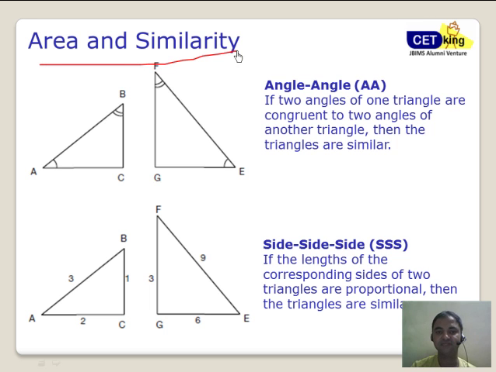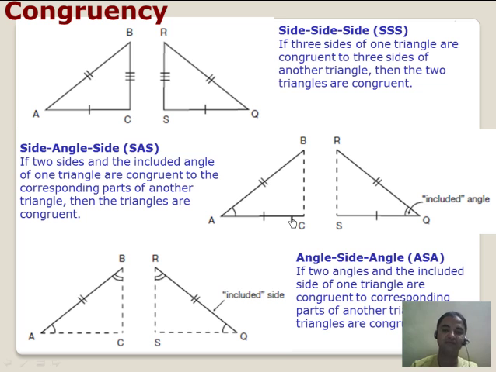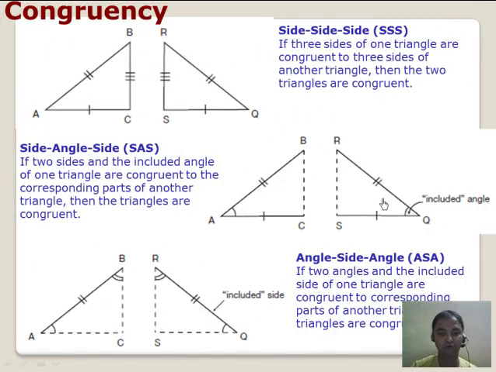Then we have the similar triangles for the area. Now we are moving on to the next part, which is triangles. In fact, the third part. We started with the angles, we moved into circles, now we are moving on to the triangles. In this we have the similar triangles we talked about just now, and second is the congruent triangles, and there are three properties which you have to remember.